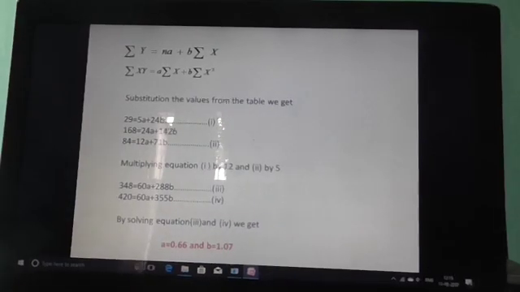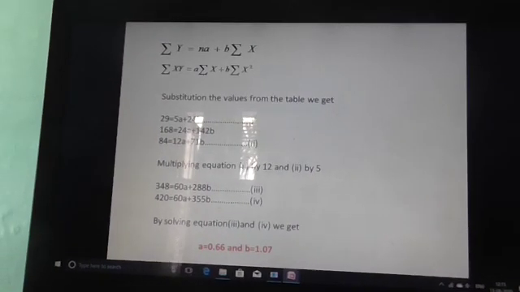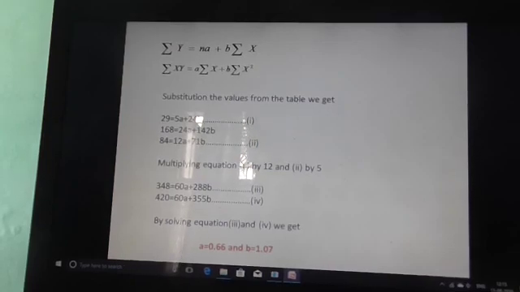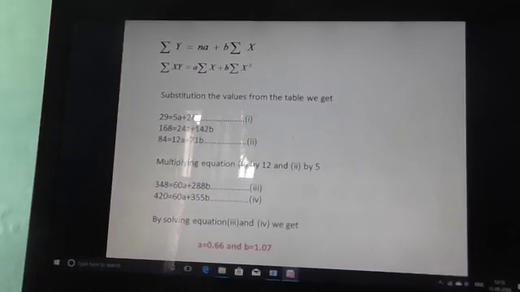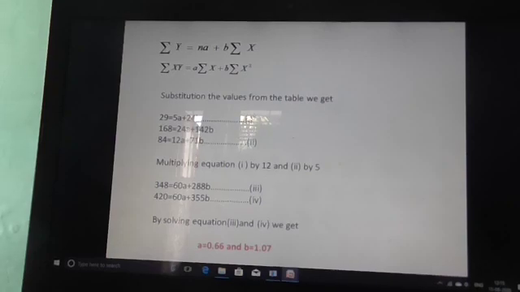So we have got the two normal equations, that summation y equals na plus b summation x, and the second one is summation xy equals a summation x plus b summation x square, if we take the equation y equals ax plus b. These two are called the normal equations.